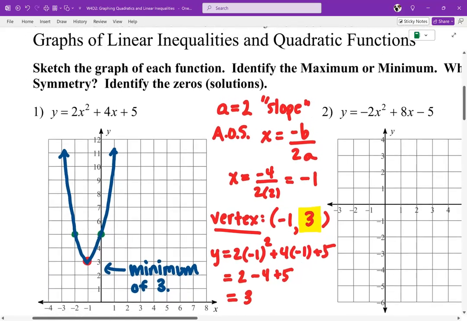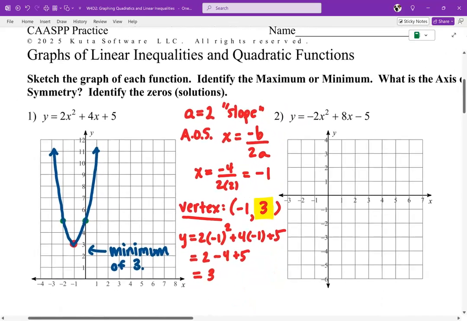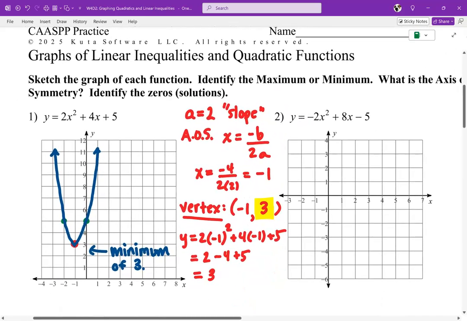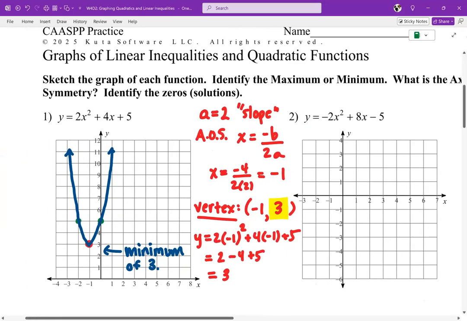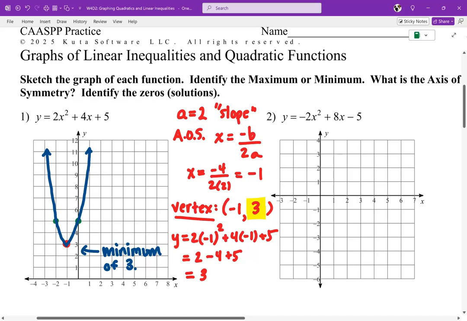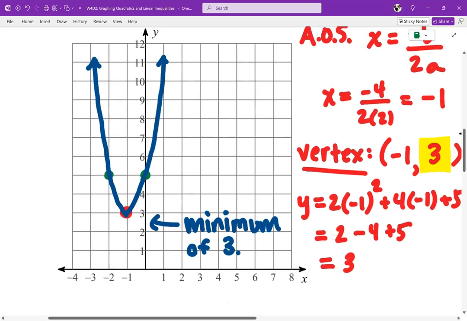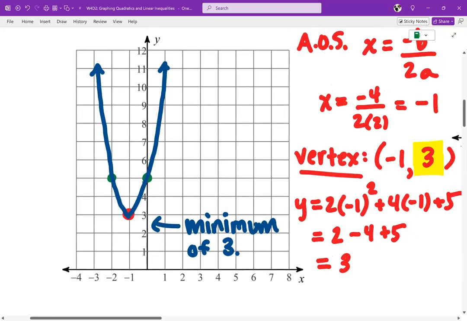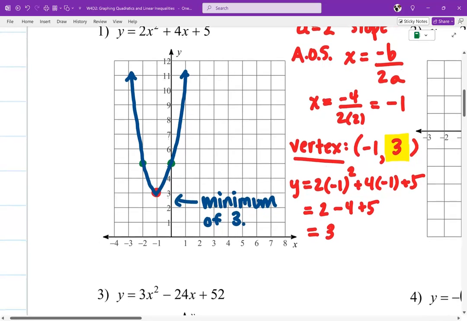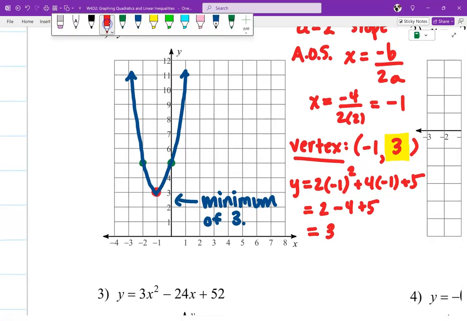If we look at the instructions, it says sketch the graph of each function, check. Identify the max or minimum, check. What is the axis of symmetry? Well, x is -1, check. Identify the zeros. Well, did this graph ever cross the x-axis? The x-axis is down here on the bottom. Did it ever cross it? No. So it has no solutions. Okay? So I'm going to write no solutions.